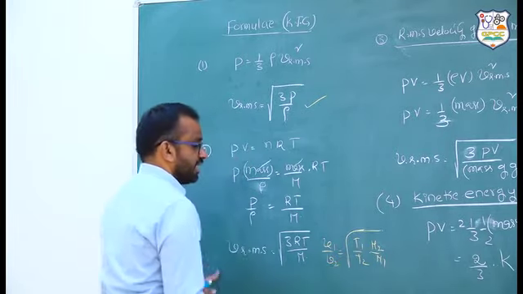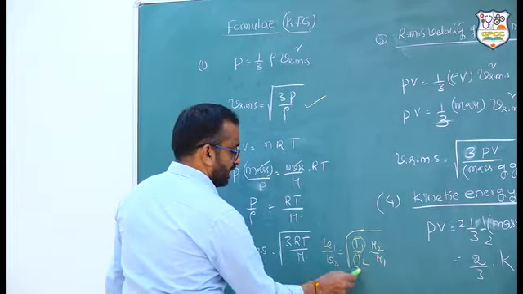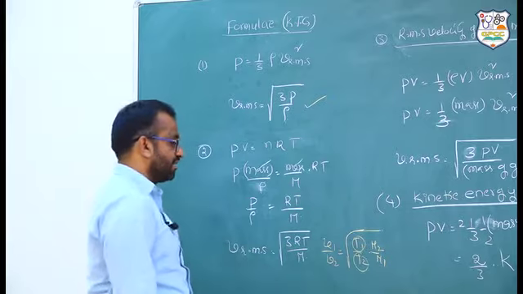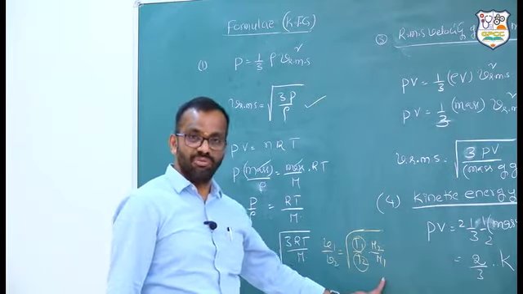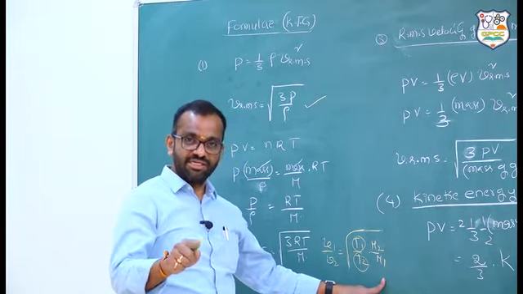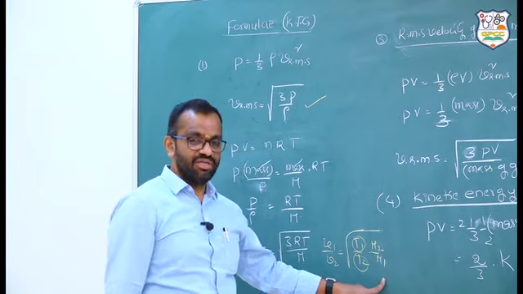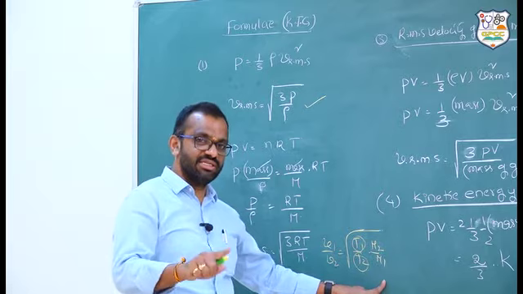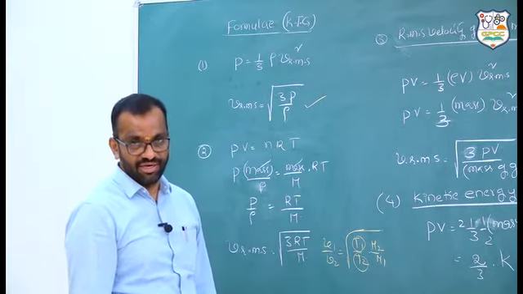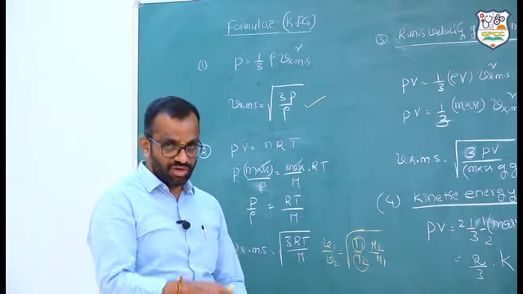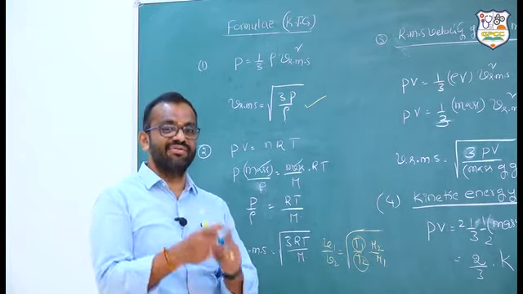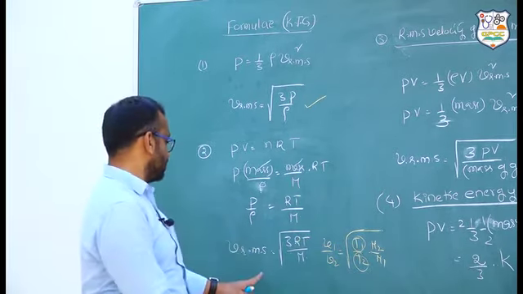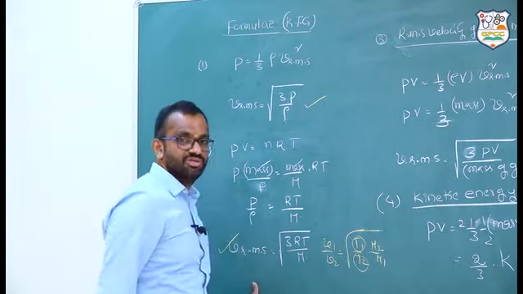This means at a given temperature, velocity is inversely proportional to molecular weight. Take oxygen and hydrogen. Of these two gases, which has more velocity? Velocity is inversely proportional to molecular weight. Molecular weight is more for oxygen, and that is the reason why the velocity of the gas molecule will be less in that particular case. To solve such problems, this formula is useful.